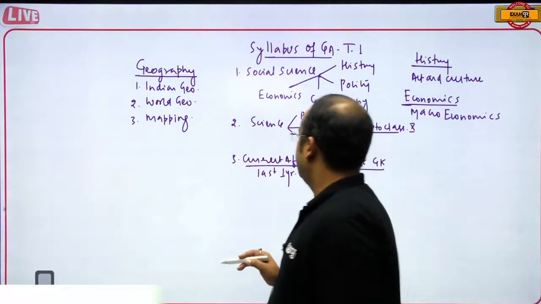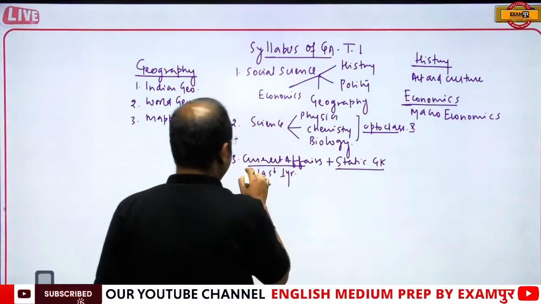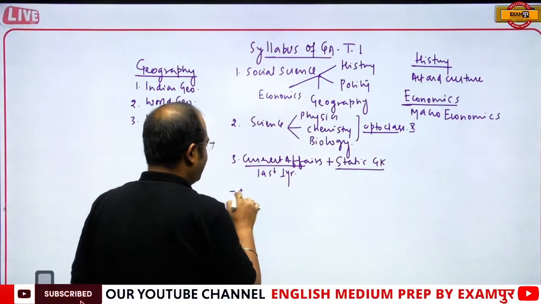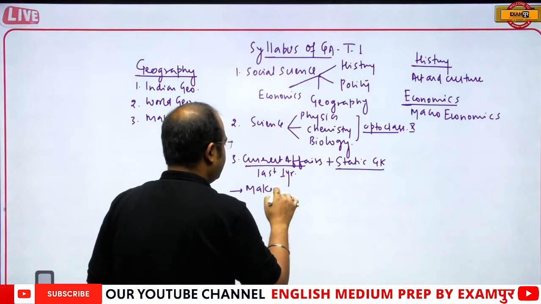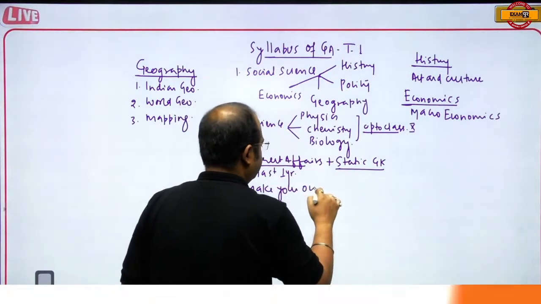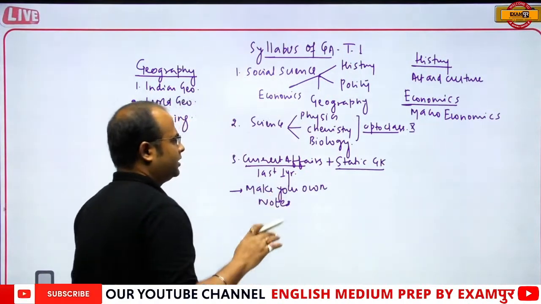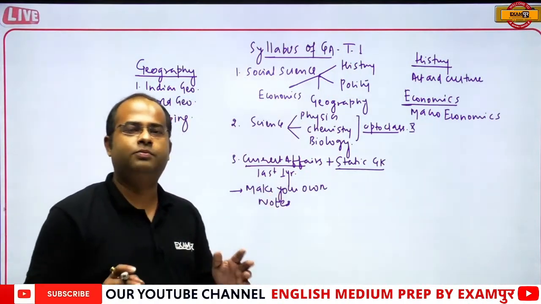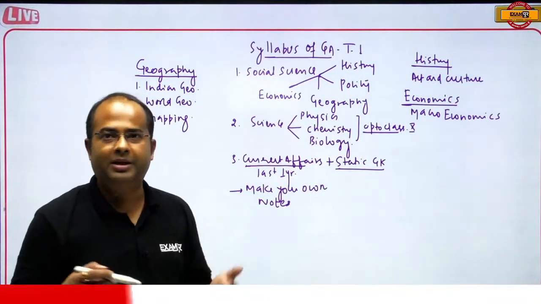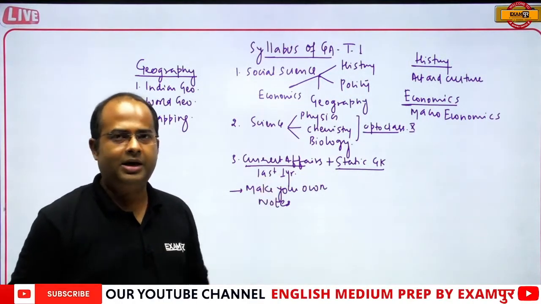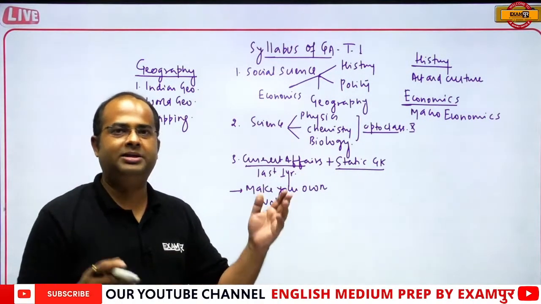Now current affairs is an endless topic, but you have to make your own notes related to current affairs. The preparation of current affairs varies from person to person. Some people make notes of their own, then revise. Some people take a magazine and start reading.